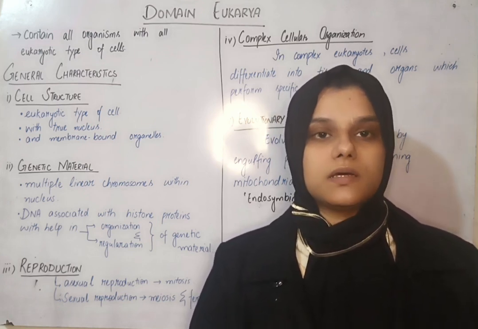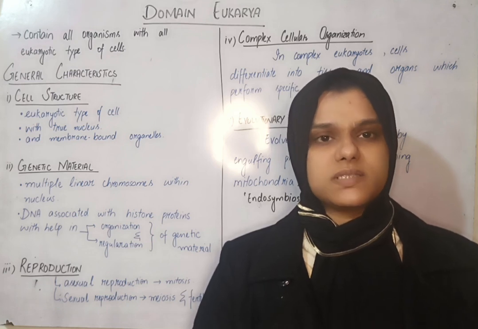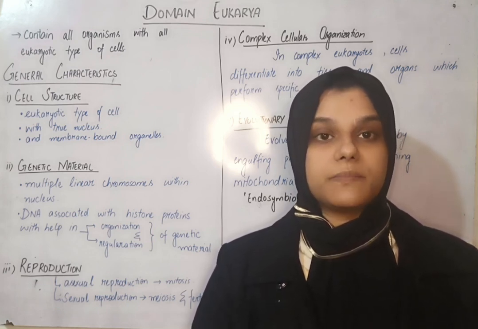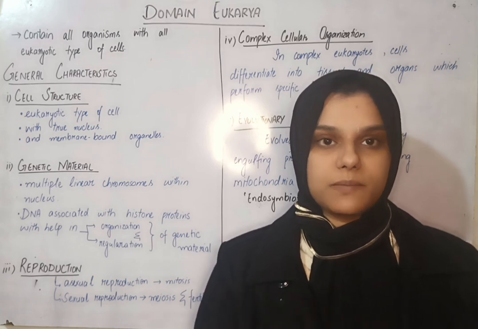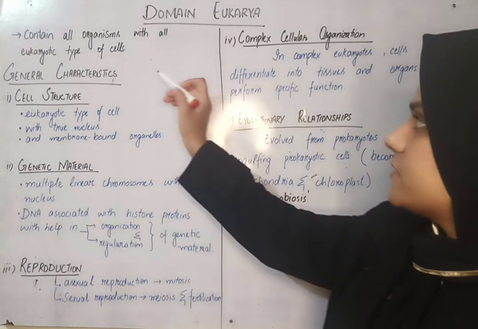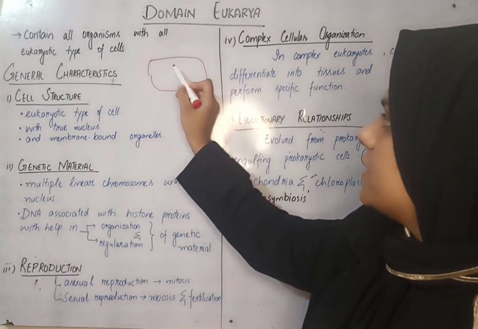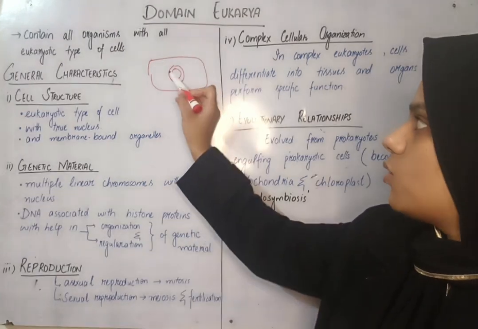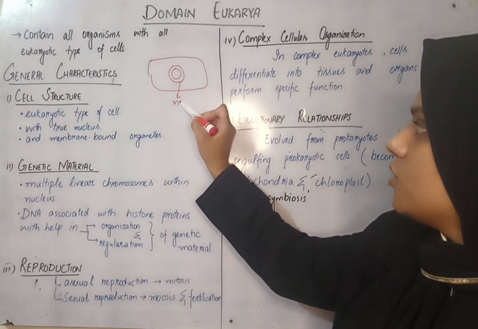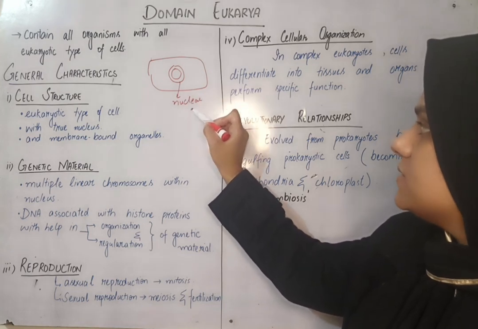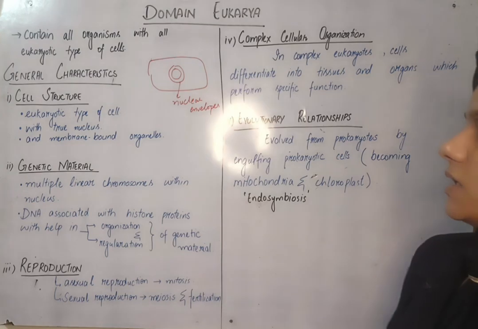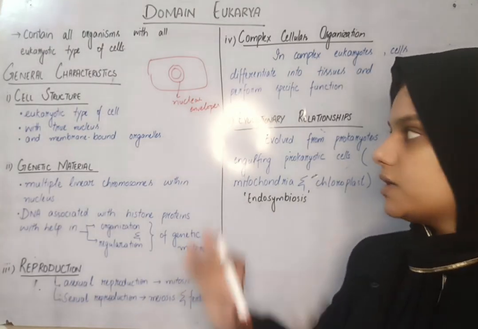Domain eukarya is the most complex, most advanced domain in the classification system. In this domain, all the organisms are present which are made up of, or comprise, eukaryotic type of cells. Now, what is a eukaryotic type of cell? A eukaryotic cell has a defined nucleus with a double nuclear membrane envelope, and the genetic material is enclosed in the nuclear envelope.